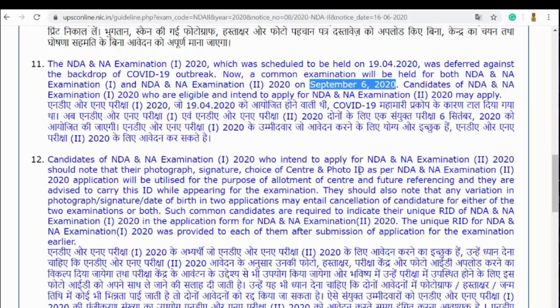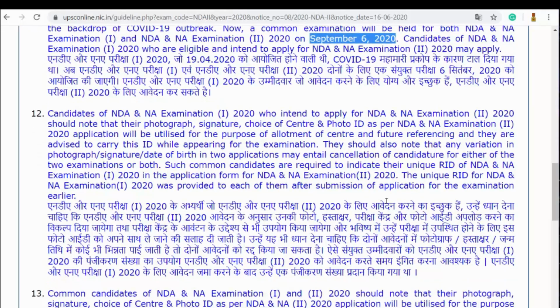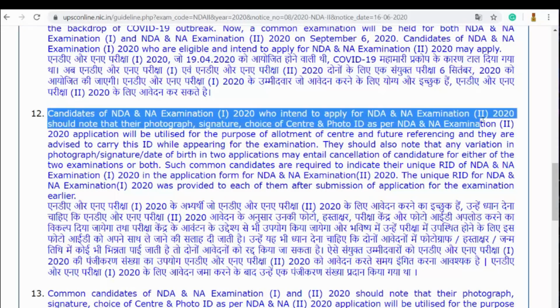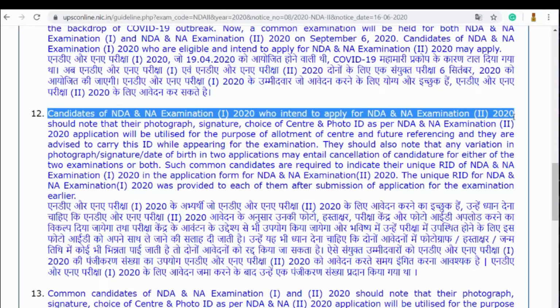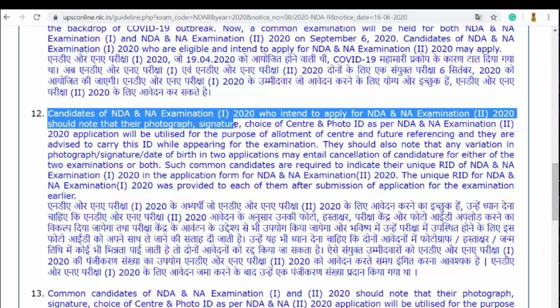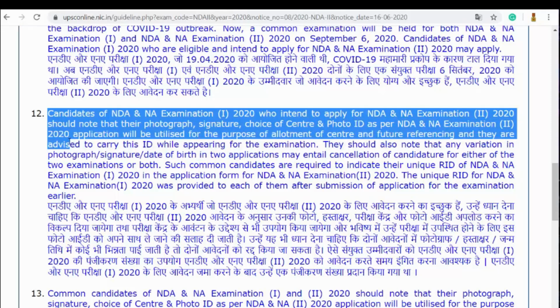Okay. Those people who have already applied for NDA NA 1 2020 can apply for NDA NA 2 2020, but there is a restriction regarding this. Candidates of NDA NA 1 2020 who intend to apply for NDA NA 2 2020 should note that their photograph, signature, choice of center and photo ID as per the NDA NA 2 2020 application will be utilized for the purpose of allotment of center and future referencing, and they are advised to carry this ID while appearing for the examination.